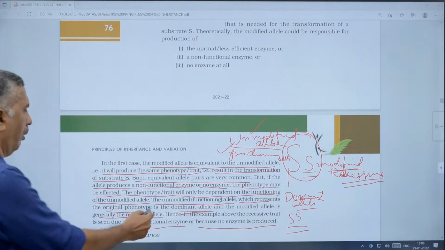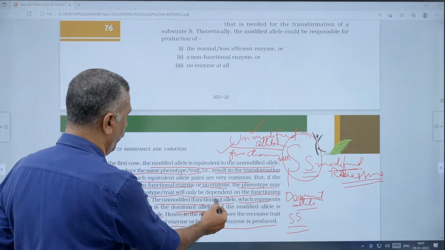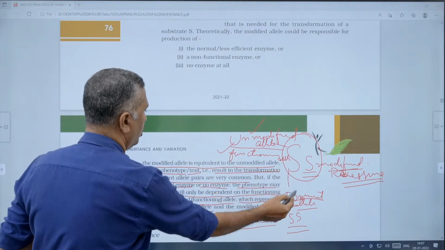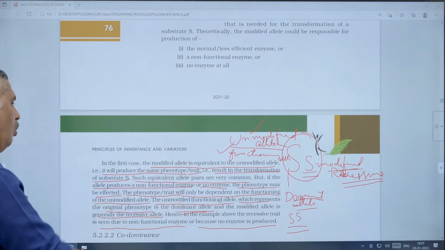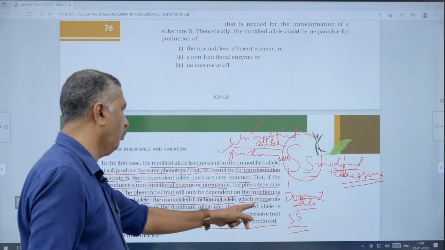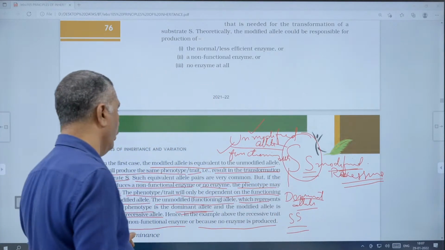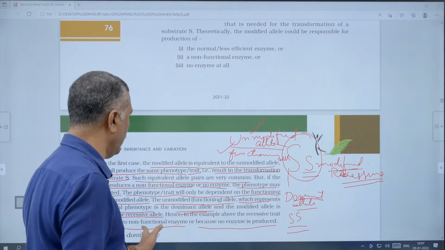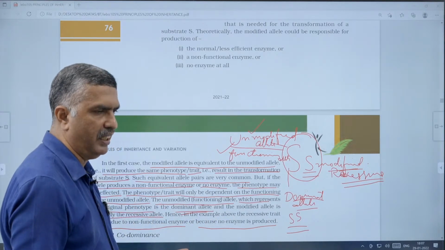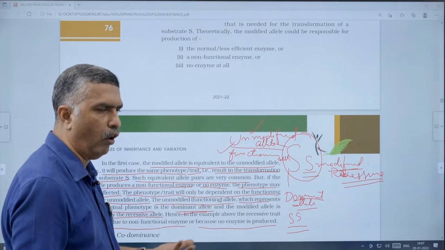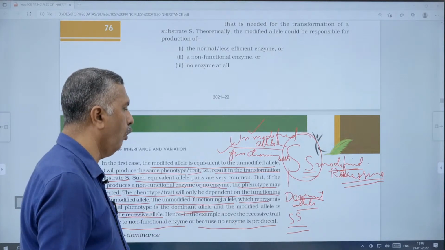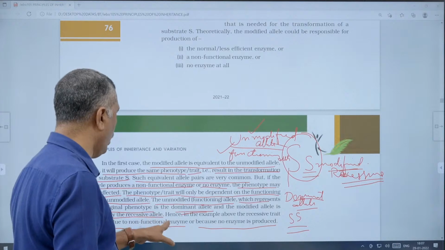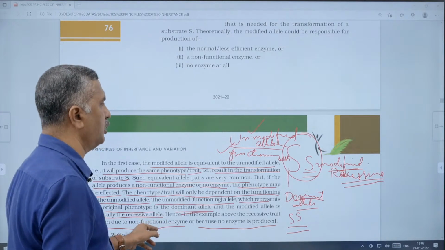The unmodified or functioning allele, which represents the original phenotype, is the dominant allele. The modified allele is generally called recessive, and it produces a non-functional enzyme, because a non-functional enzyme is not working. The result is the same as if no enzyme is produced: there will be no conversion of substrate to product.